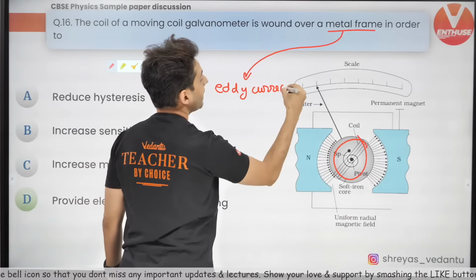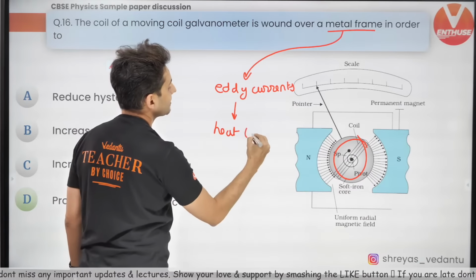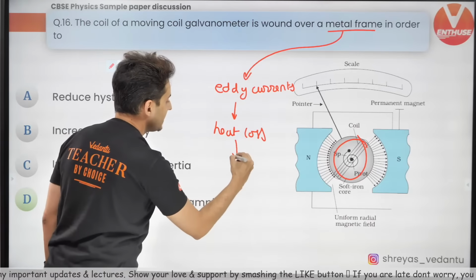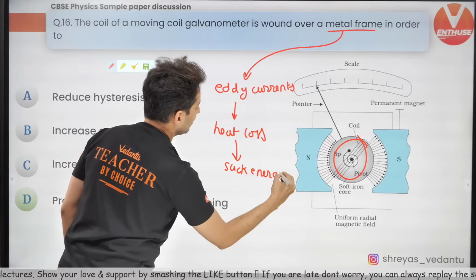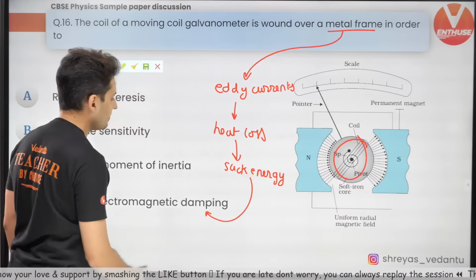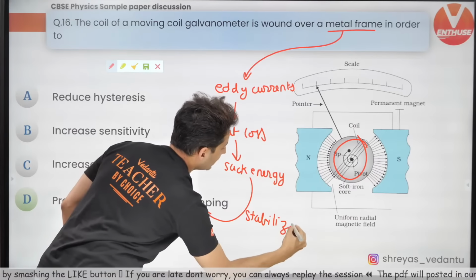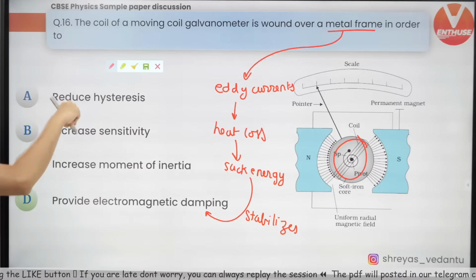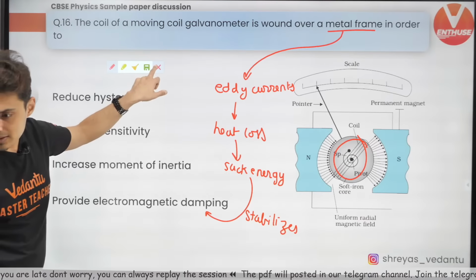Eddy currents. And what do eddy currents do? Eddy currents cause heat loss. And because of this heat loss, they suck that energy. And because of that sucking of that energy, there is damping. It basically stabilizes easily. So this is the flow that you should remember. Hence, this is the correct answer. Okay, I hope this is clear.